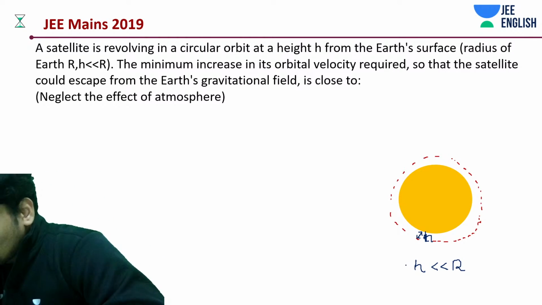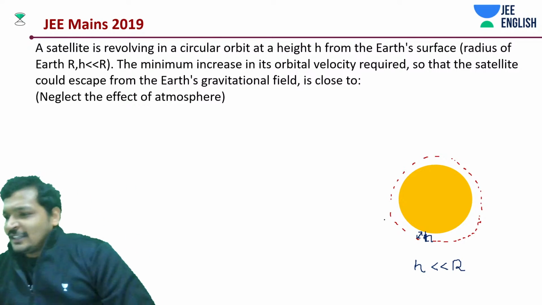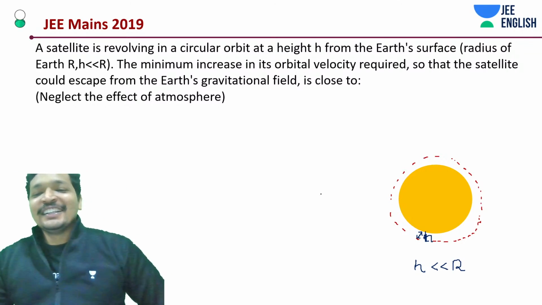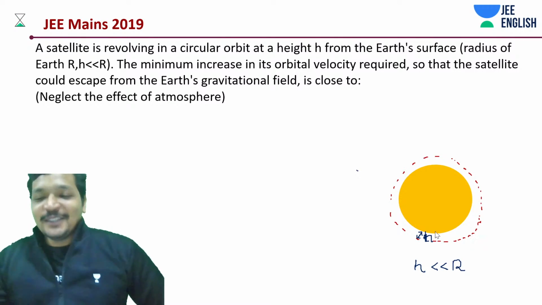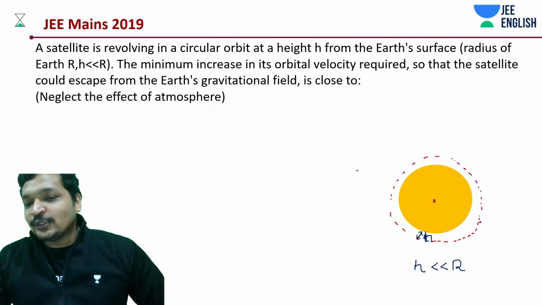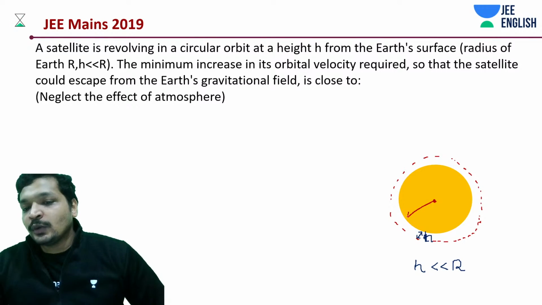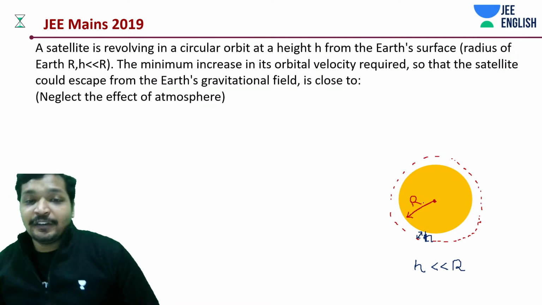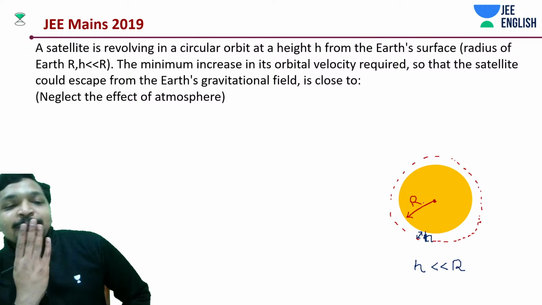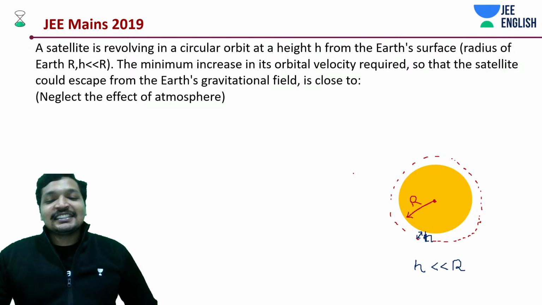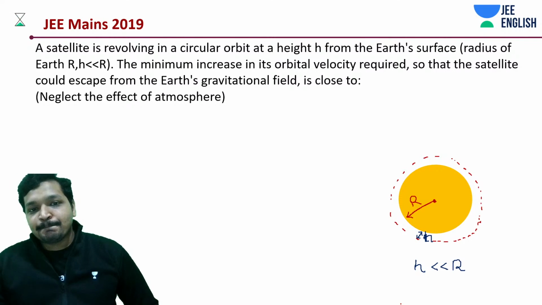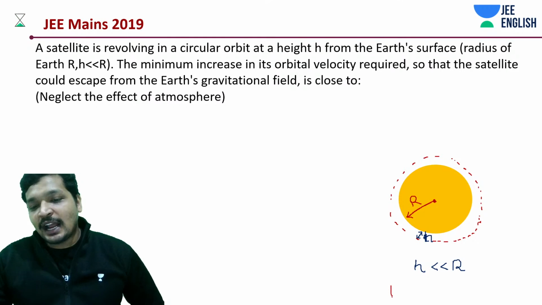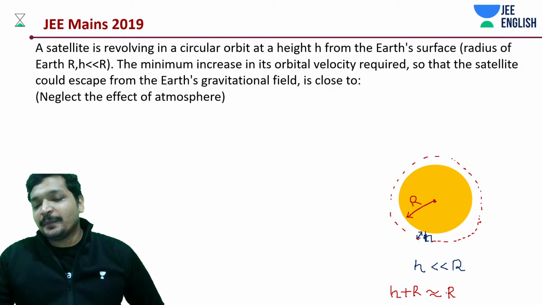Okay. No, not necessary, Krishna. No, Kishan, not necessary at all. Okay, you don't need to sometimes do those things. Binomial approximation is one thing that you can do that would have created confusion in your exam. Definitely, I agree that point. Yeah, don't do that in this case. In this case, you won't get the solution if you do that. You are absolutely correct. You can do binomial approximation as well. But what I am going to say is h plus r is going to be approximately equal to r.